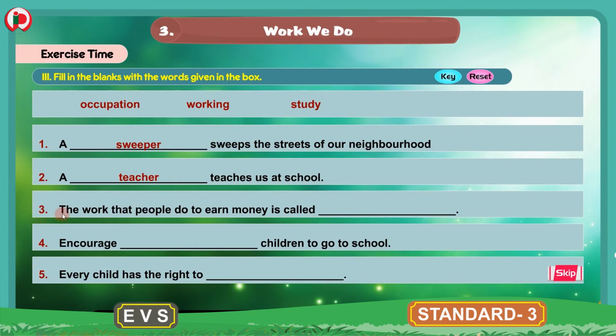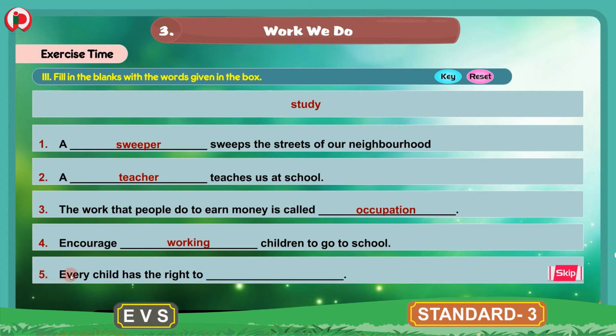3. The work that people do to earn money is called dash. Here the correct word is occupation. We have to write this word in the blank here. The work that people do to earn money is called occupation. 4. Encourage dash children to go to school. Here the correct word we have to write is working. Encourage working children to go to school.